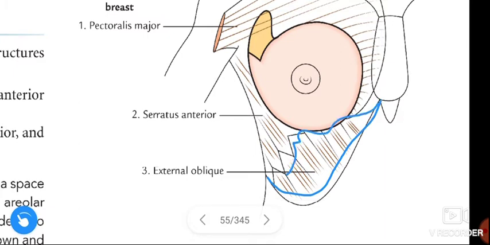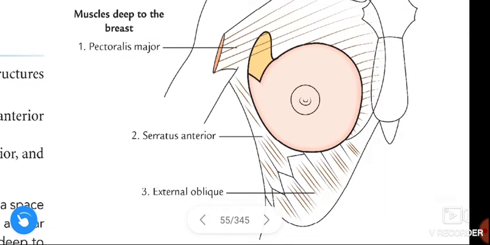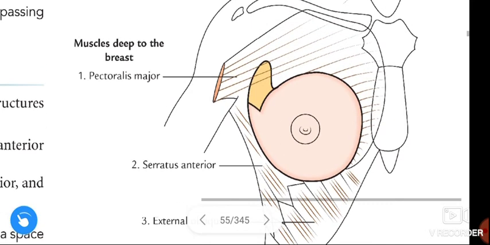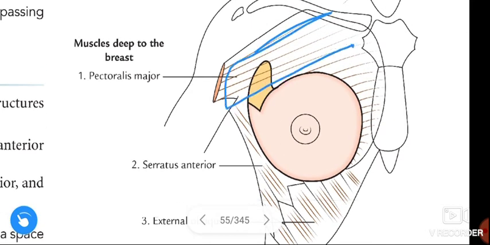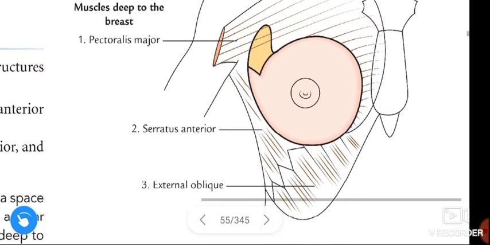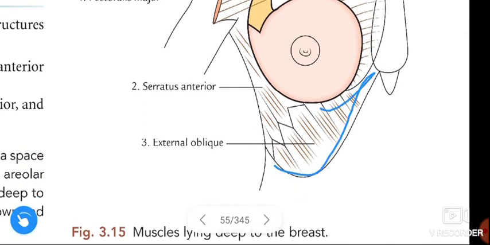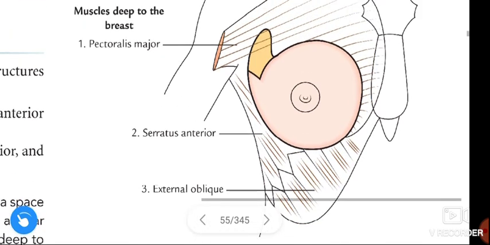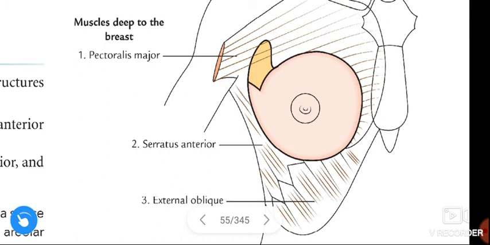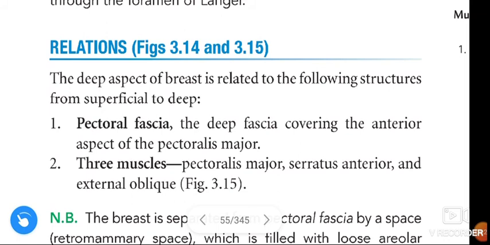These are the three muscles present deep to the breast. Once again, pectoralis major, serratus anterior, external oblique. Okay, guys, these are the three muscles present deep to the breast. This is about the relations of the mammary gland.